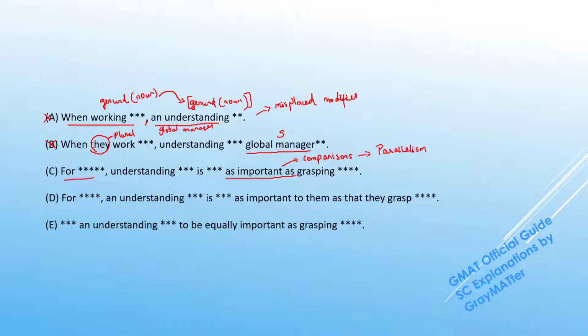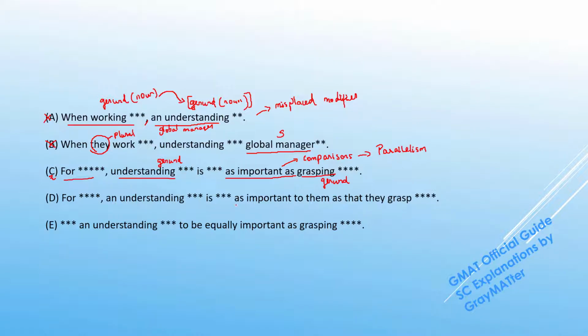So the entities that are being compared must be perfectly parallel with each other. So what is being compared here? Understanding, which is a gerund, is being compared to grasping, which is also in the gerund form here. So C looks good, we can hold on to that.